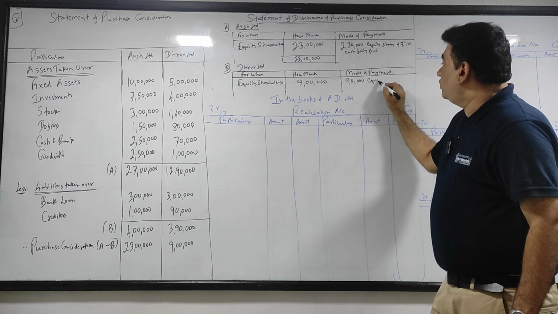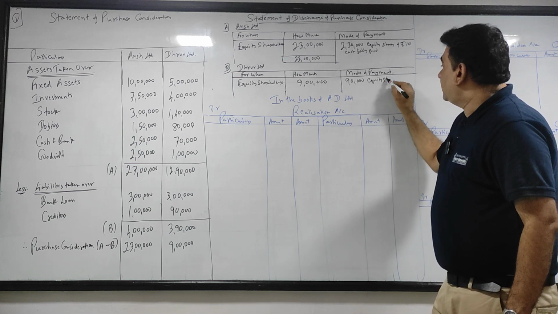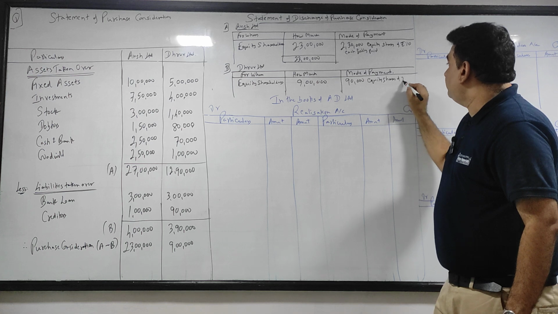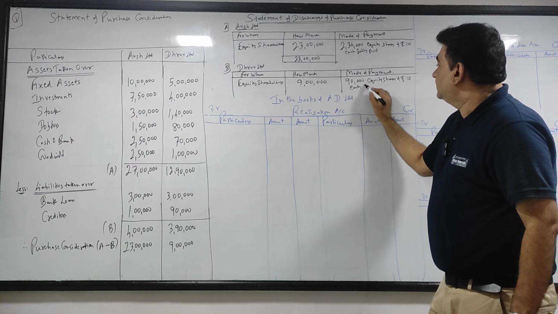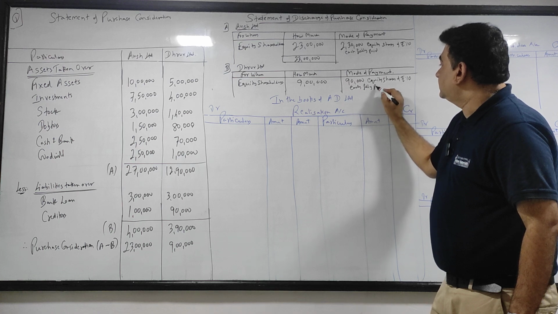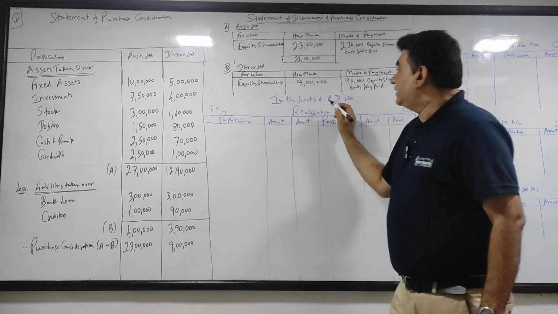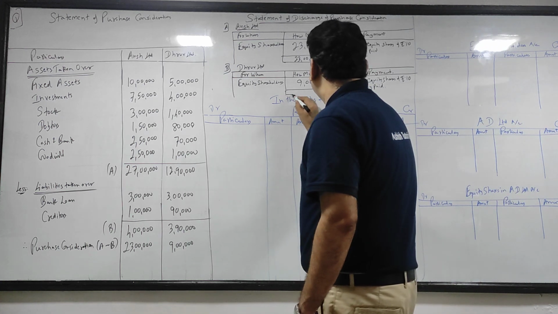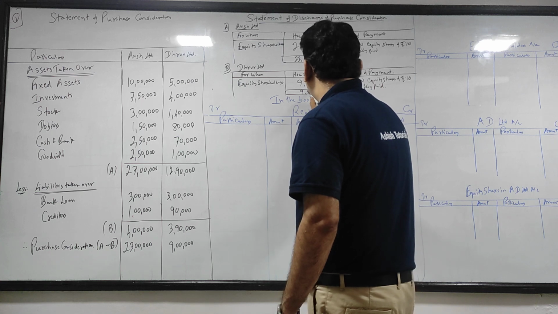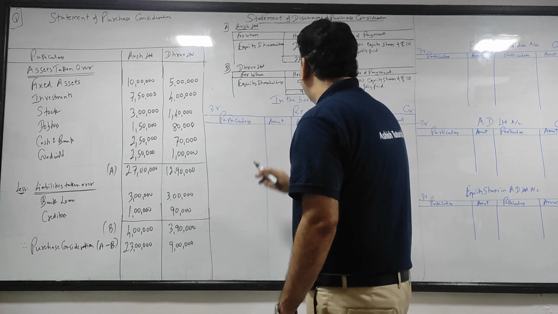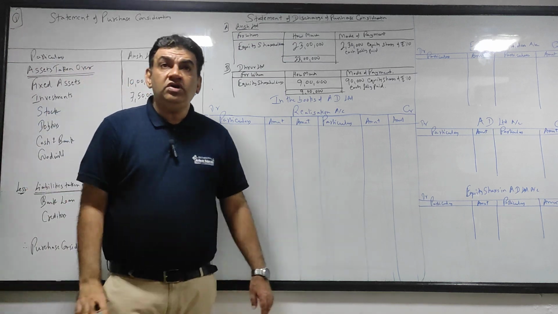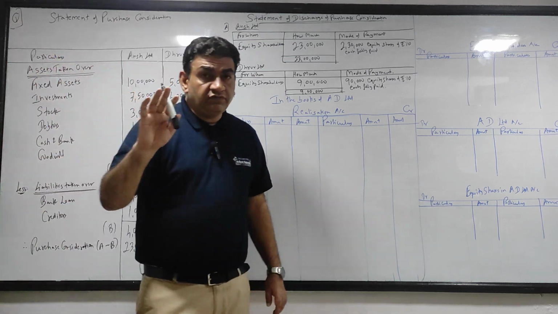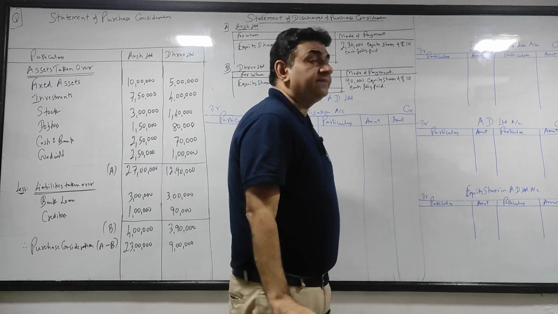So the mode of payment here is 90,000 equity shares of rupees 10 each fully paid, and the total also 9 lakhs. Okay, the total also 9 lakhs. All of you all clear with this?